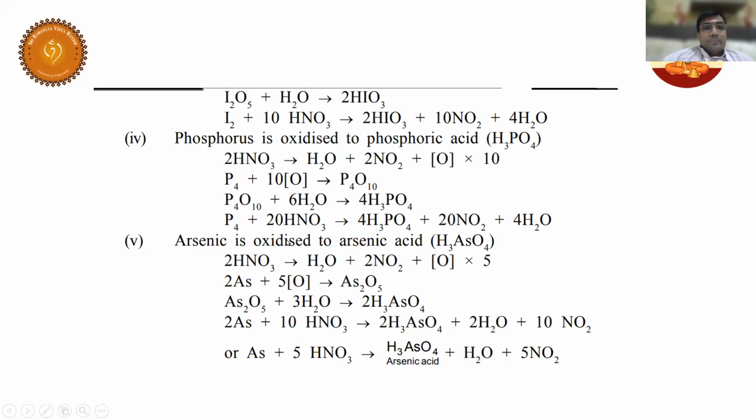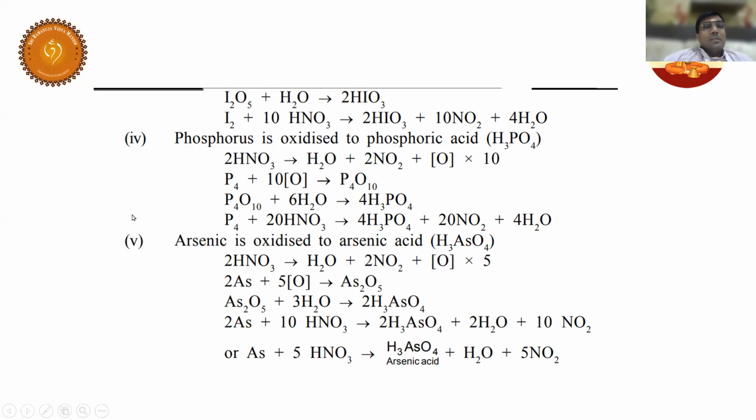That's it. Now, you can see here, arsenic also gets converted into As2O5 and hydrolysis gives H3AsO4. This is called arsenic acid. H3AsO3, with the lower oxidation state, is arsenous acid, right? So H3AsO4 is called arsenic acid. So I hope you understood.